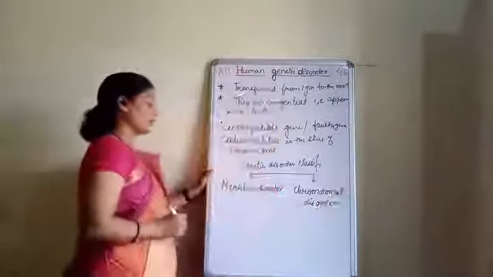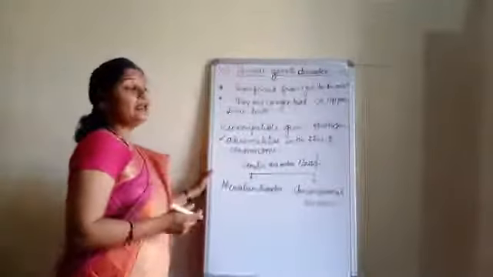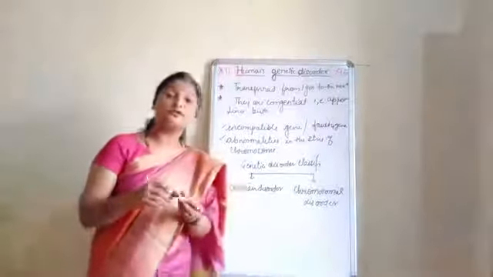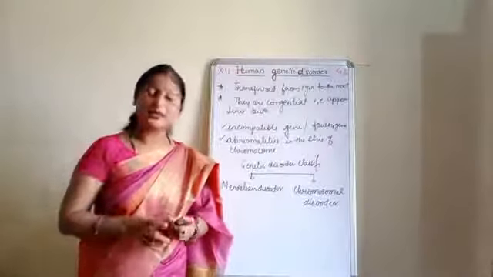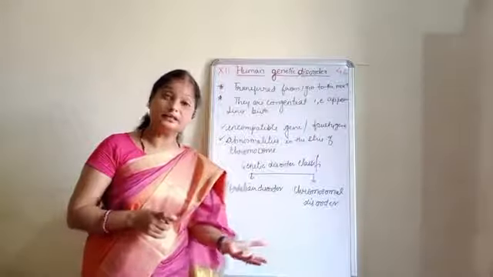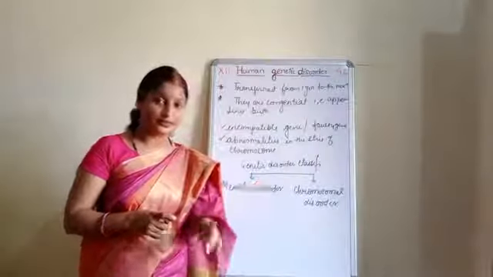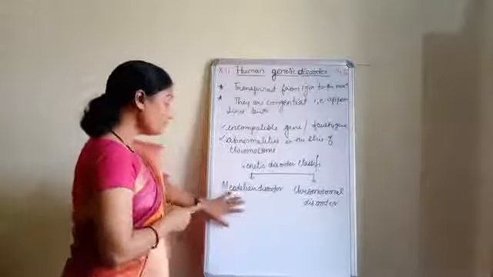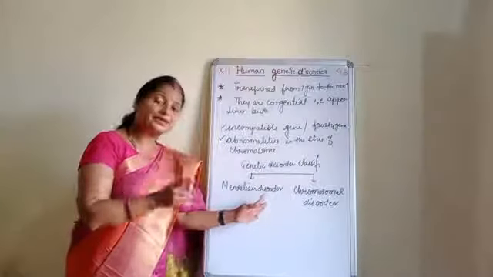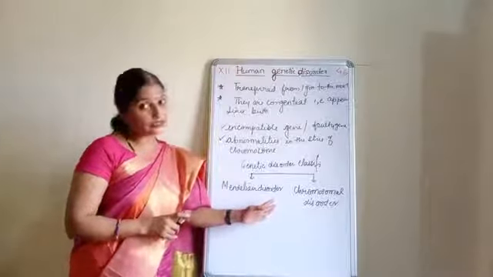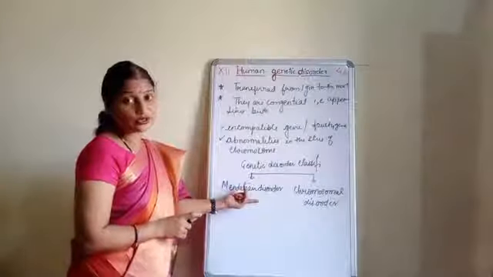Now see children, Mendel has done all his experiments on a factor. Okay, that is he did all his experiments on gene. Clear? So if there is any disorder present in the gene, then that is called as the Mendelian disorder.